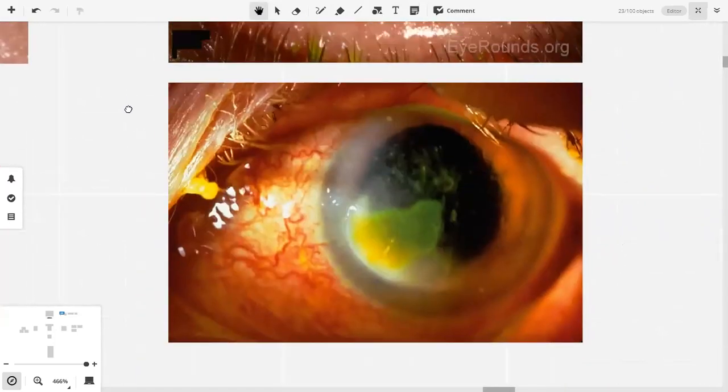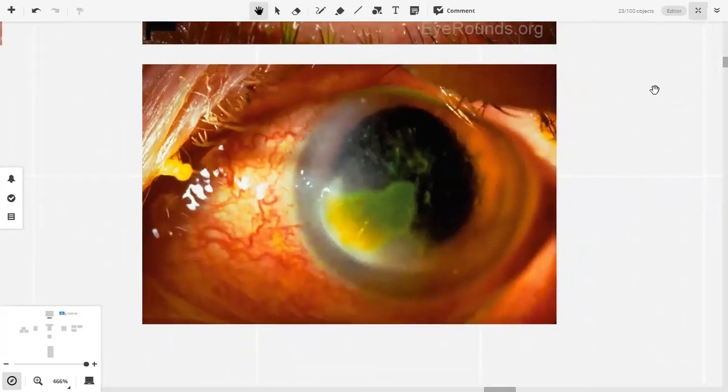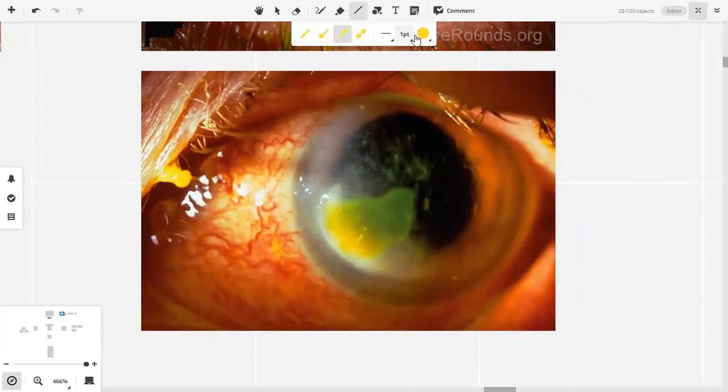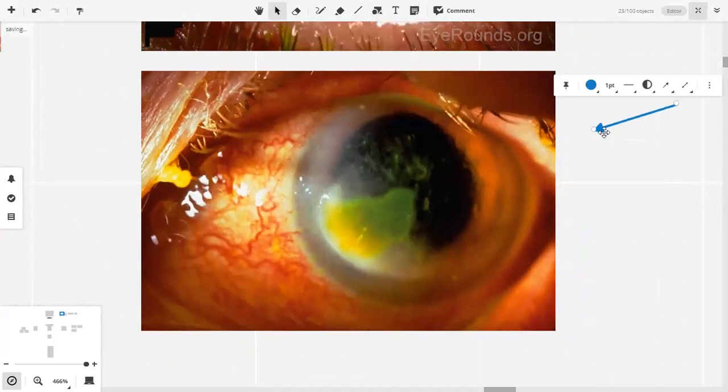Now, similarly, look at this picture. Corneal ulcer है. It's a corneal ulcer again. Now, the most peculiar thing about this image is that there is an area which is colored green.